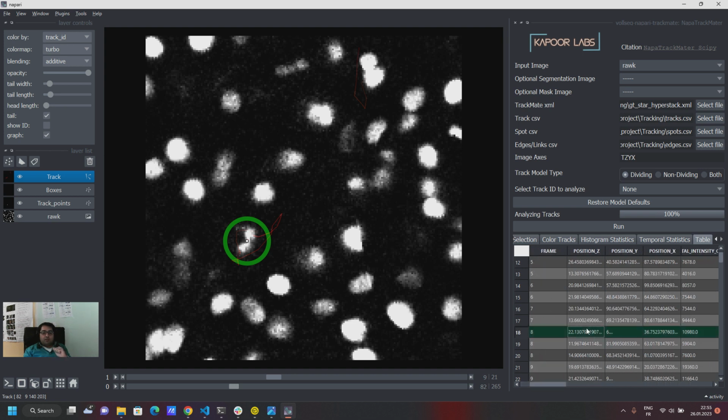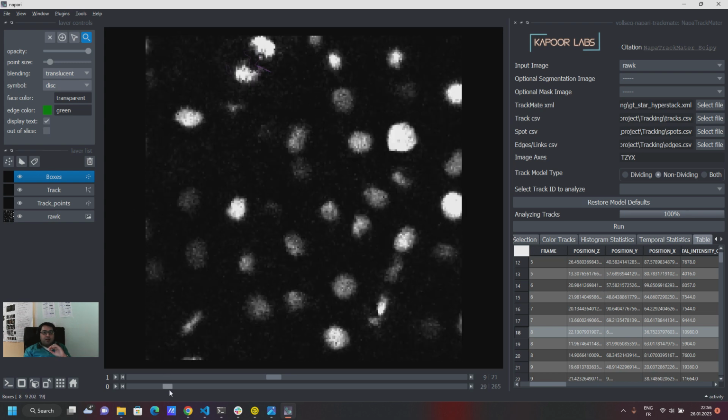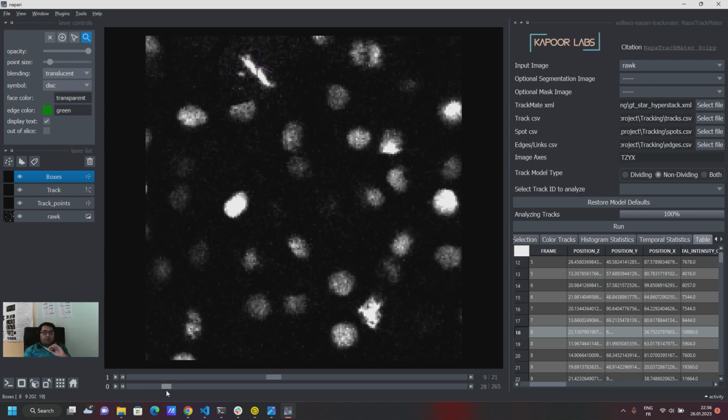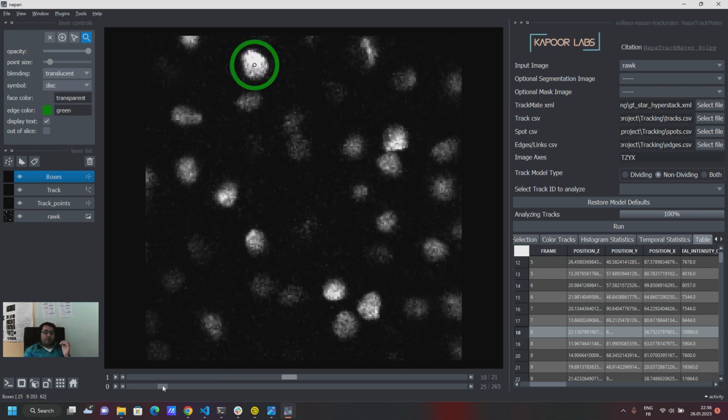The main update in this particular release is that of the table, where you have this interactivity built in, where you can just click and you will get this visualization of the track, the tracks layer and of the boxes. This out of slice view is a bit too ugly, so you can just find the box for this one, for example here.